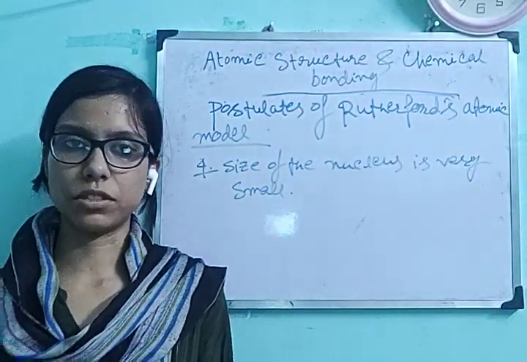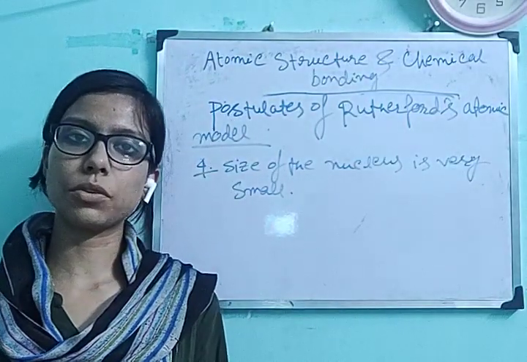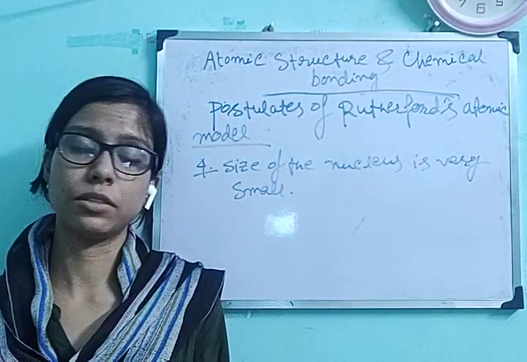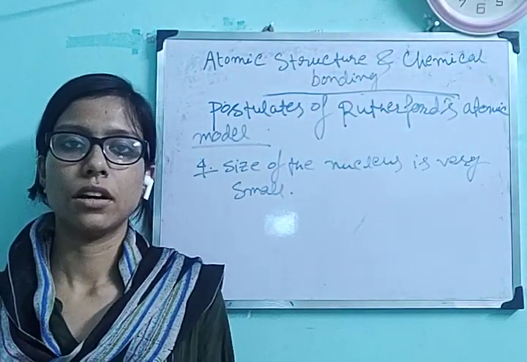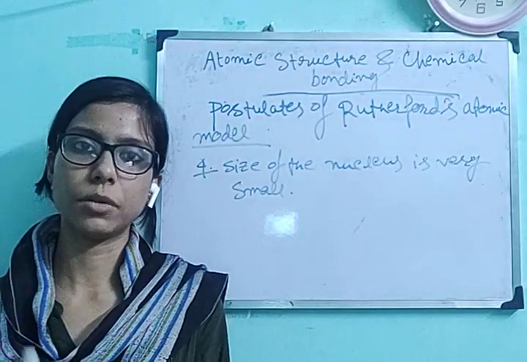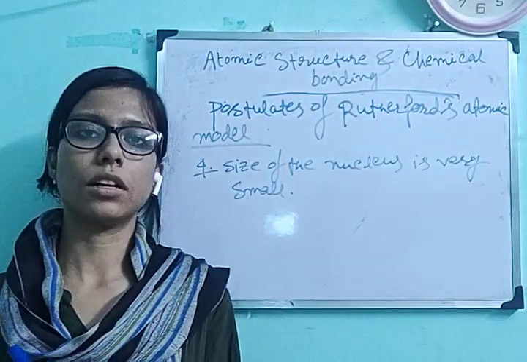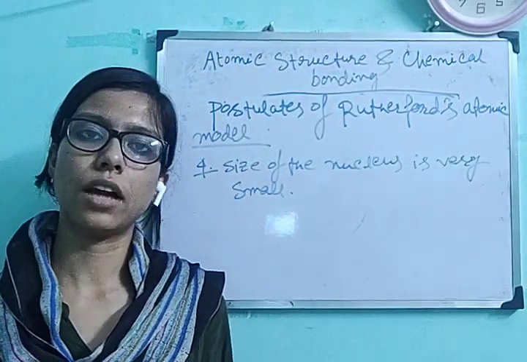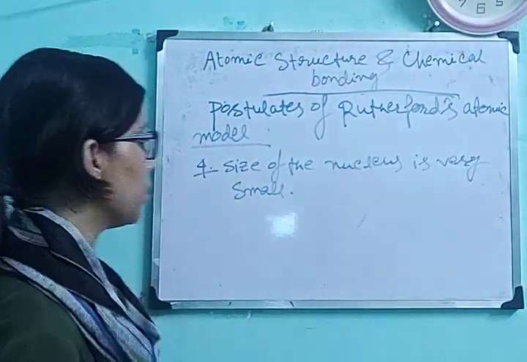Fifth point is the total atom is electrically neutral. The nucleus is positively charged. That means positively charged protons are present there, and the whole atom is electrically neutral. That means electrons should be present there in an equal amount to that of protons. That means inside the atom the number of protons and electrons are the same. That's why the total atom is electrically neutral.